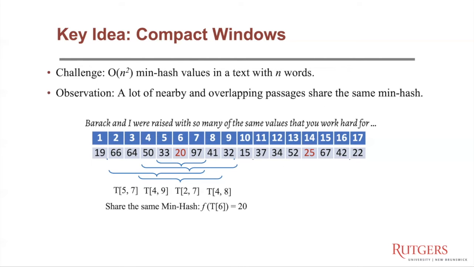However, there are still quadratically many min-hashes in a text. We observe that a lot of nearby and overlapping passages would have the same min-hash value. For example, on the slide, the four passages T[7,9], T[4,9], T[2,7], and T[4,8] all have the same min-hash value 20.